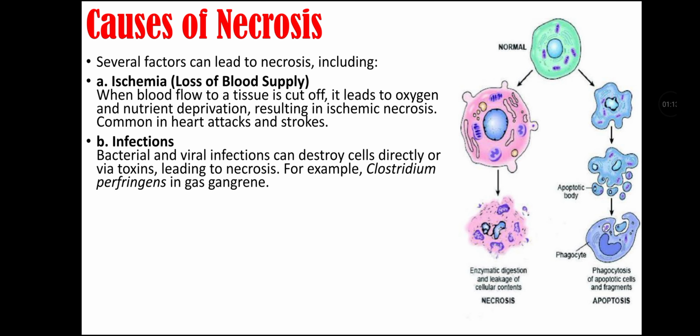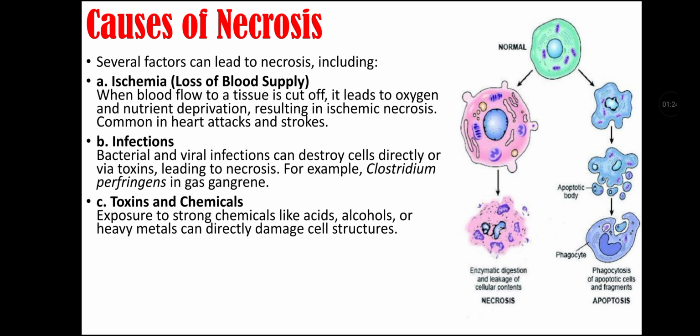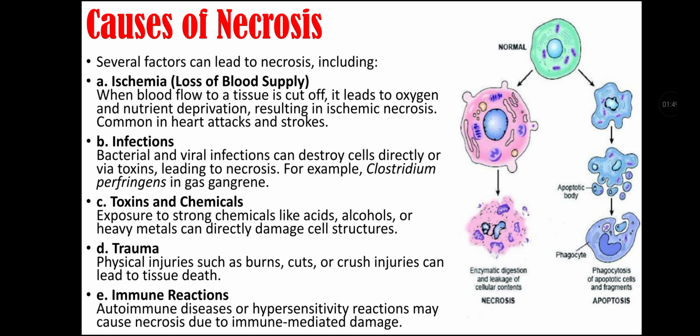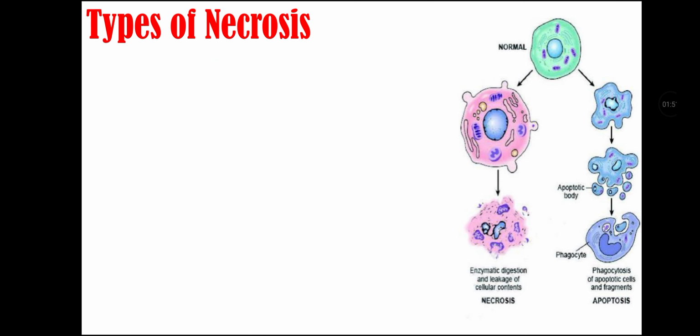Second cause of necrosis is infection. Bacterial and viral infection can destroy cells directly or through toxins, leading to necrosis. For example, Clostridium perfringens in gas gangrene. Third cause is toxins and chemicals. Exposure to strong chemicals like acids, alcohol, or heavy metals can directly damage cell structure. Fourth cause is trauma. Physical injuries such as burns, cuts, or crush injuries can lead to tissue death. Fifth cause is immune reaction. Autoimmune diseases or hypersensitivity reactions may cause necrosis due to immune mediated damage.